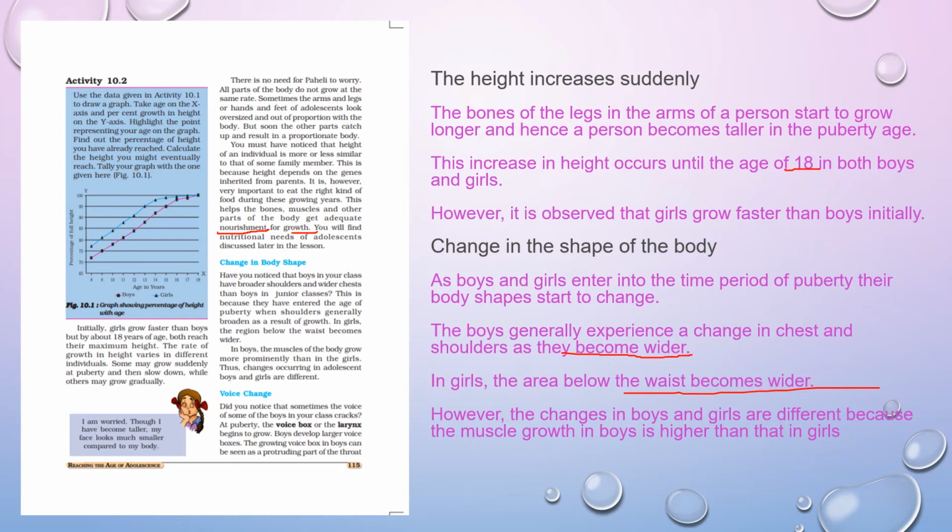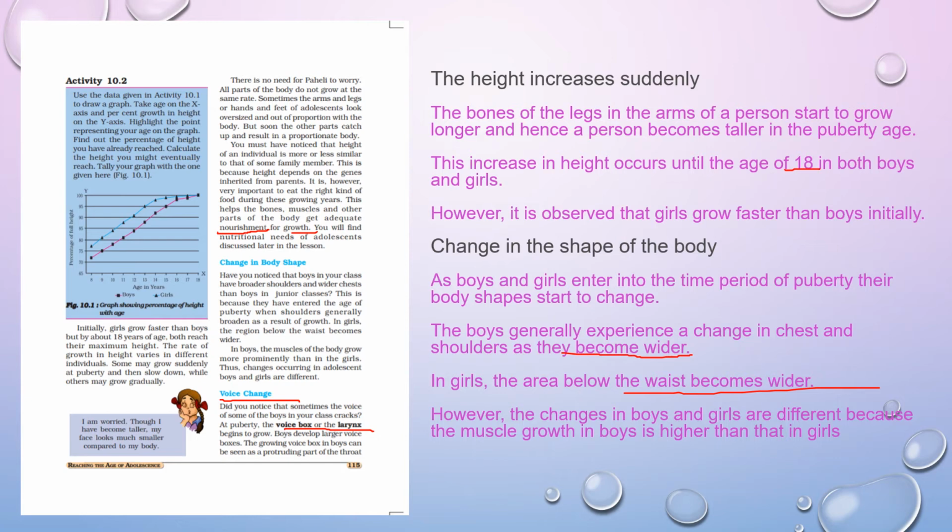So what we have studied is that the height increases, there is a change in the shape of the body, and the next is the change in the voice. Regarding the voice box, the larynx, we know very well that there is a voice box. But what happens in the boys? The voice box develops larger compared to the girls.